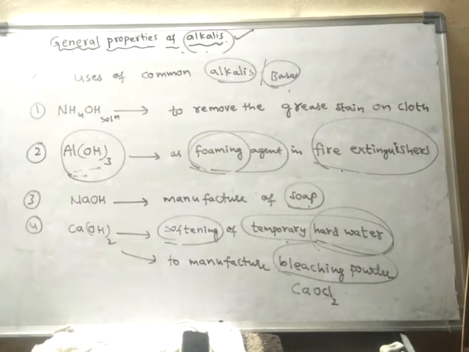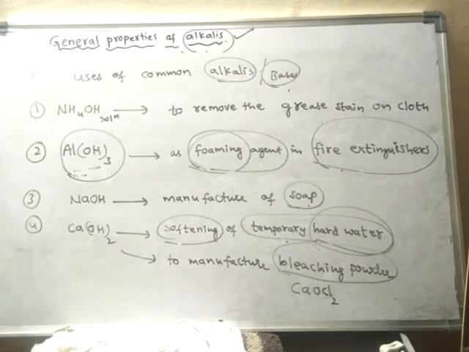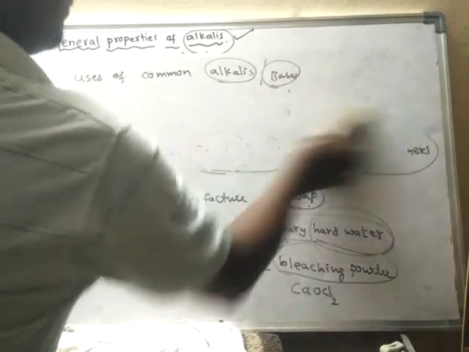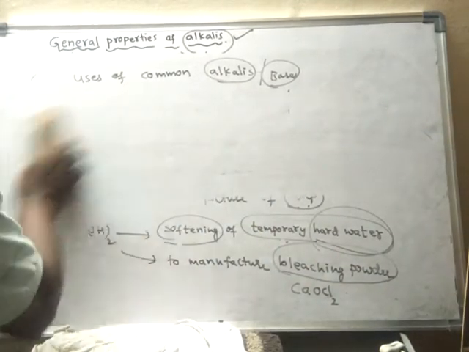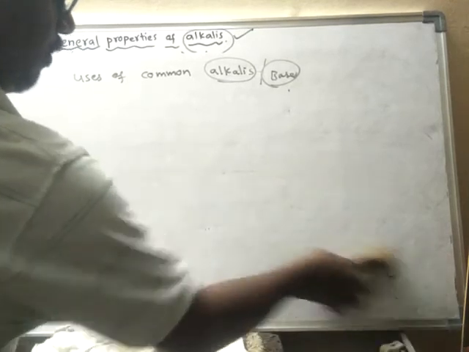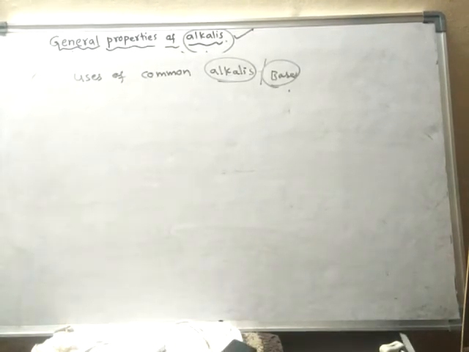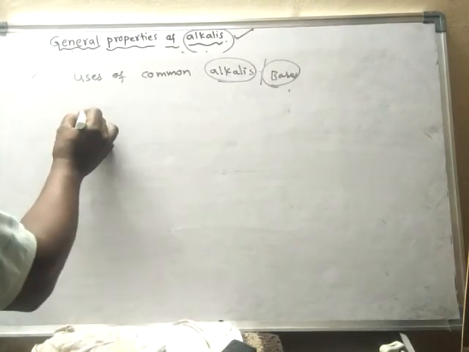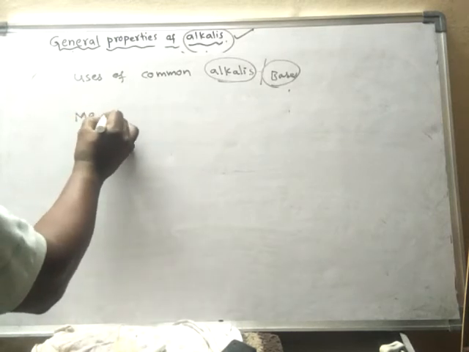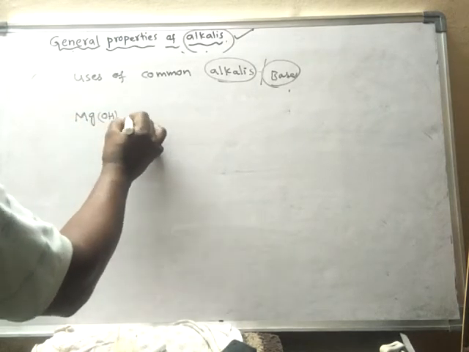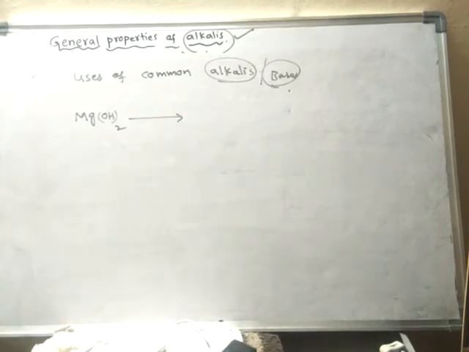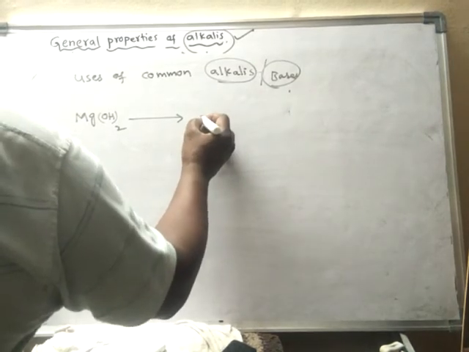Okay. Another base we will take is magnesium hydroxide. What is the formula of magnesium hydroxide? Mg(OH)2. Where is it used? It is used in many cases, but mainly it is used as an antacid.